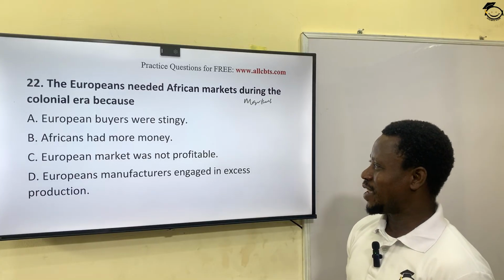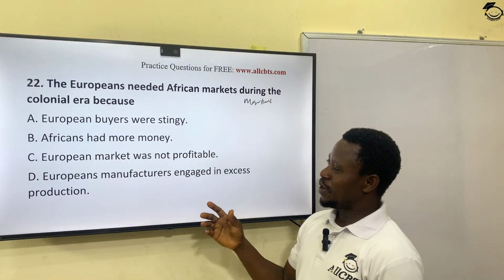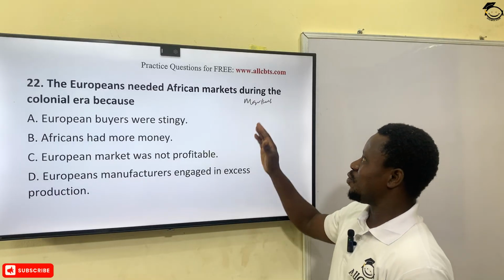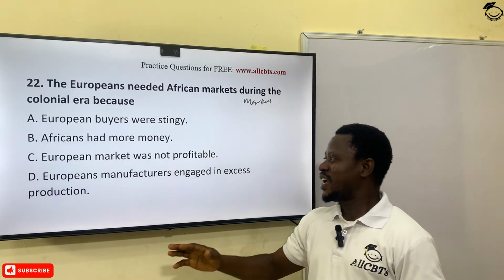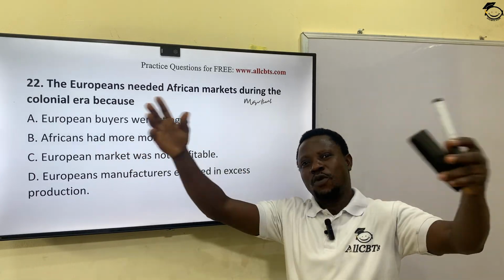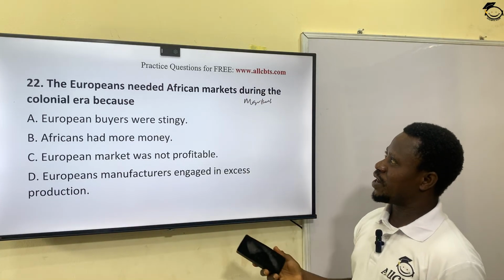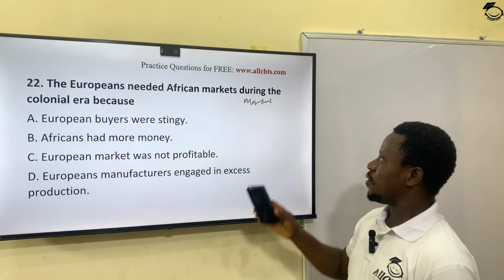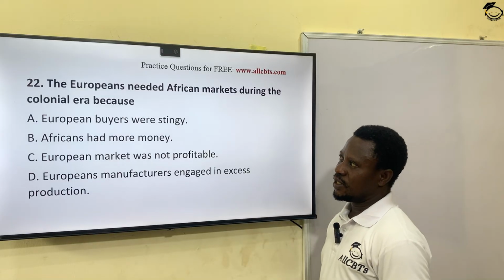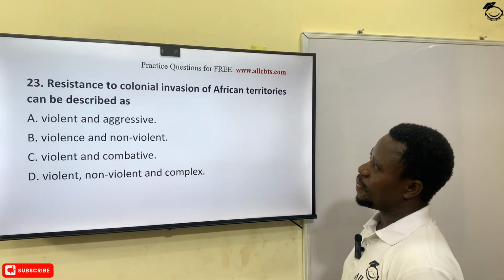C, European market was not profitable. How can you justify that? D, European manufacturers engaged in excess production. In fact, the reason why they were looking for other markets was they had surplus productivity, surplus goods over there, and they were looking for whatever people have for them to move toward to sell in their markets. The essence of looking for African market is to sell their surplus products over there. So excess production, option D, is the most correct answer. Let's see the next question.